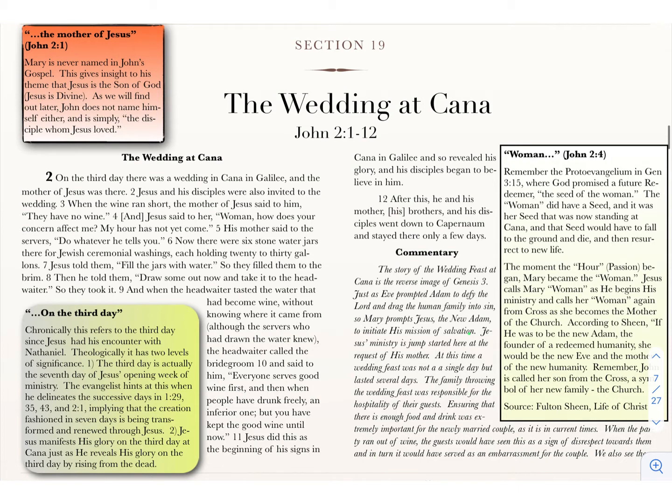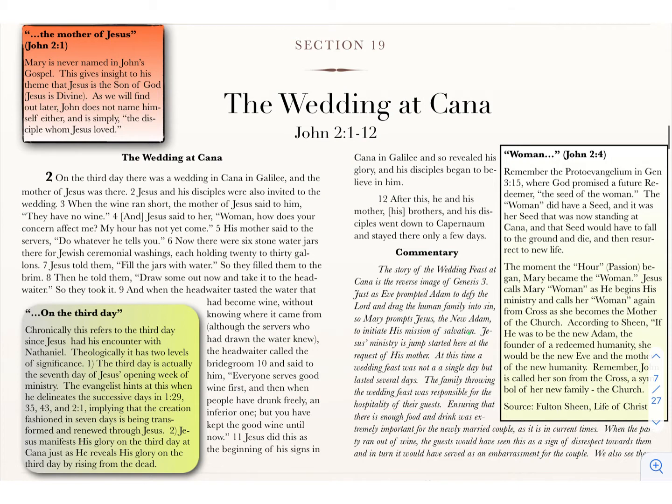John chapter 2, verse 1 begins, "On the third day, there was a wedding in Cana in Galilee, and the mother of Jesus was there." That sentence alone, we need to stop because there's just so much. First of all, before we break the sentence down, the wedding takes place in the northern region of Galilee. That's something to know about where Jesus is.